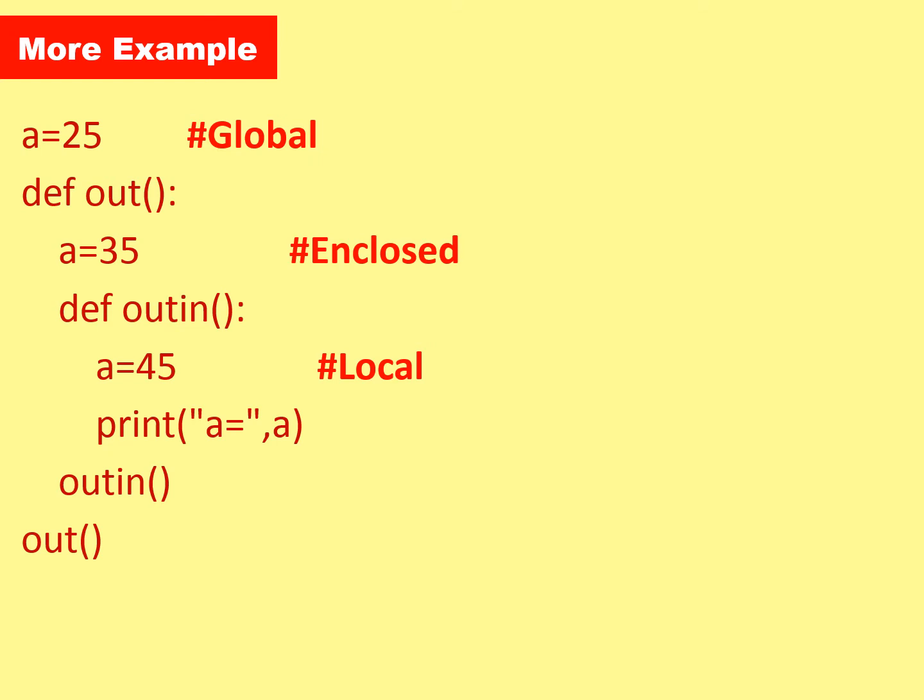Now my dear students, just write in your notebooks: when we run this program, it displays a value. Before that, again remember the LEGB rule, where L is for local. First of all, it searches for a value that is local. Next, it searches for a value that is enclosed. Next, global, and if it doesn't find local, enclosed or global, then it displays a value that is